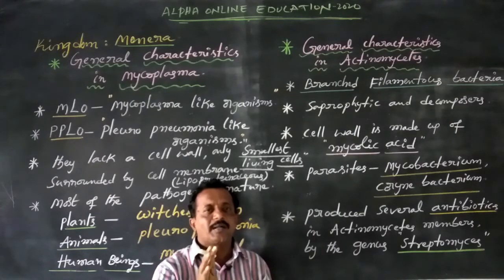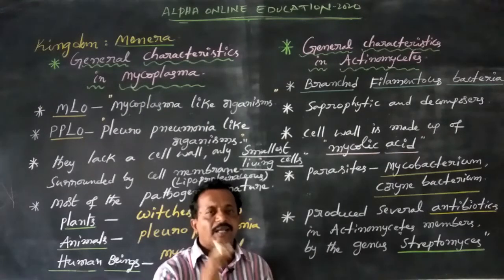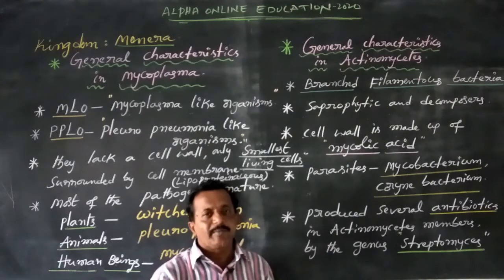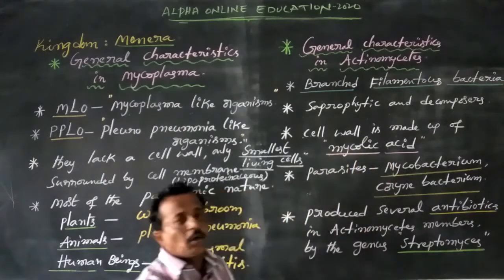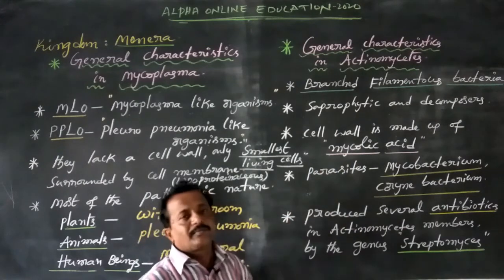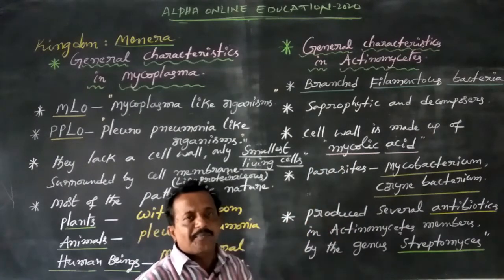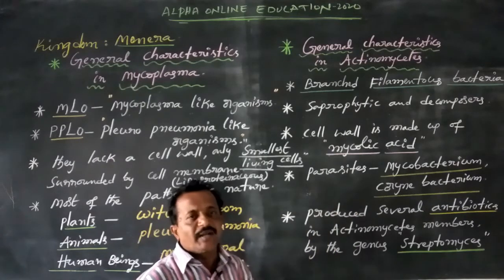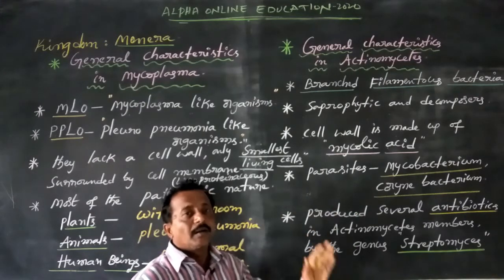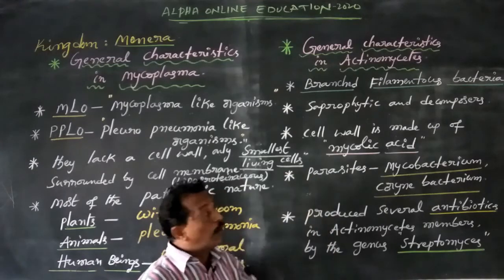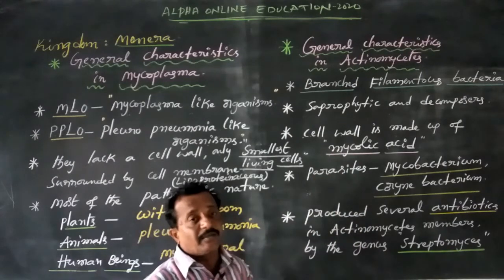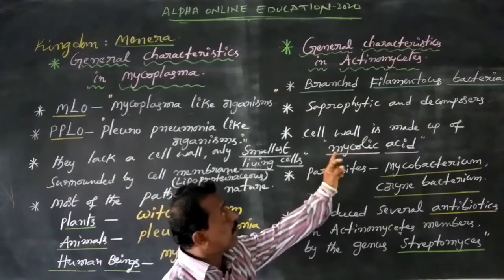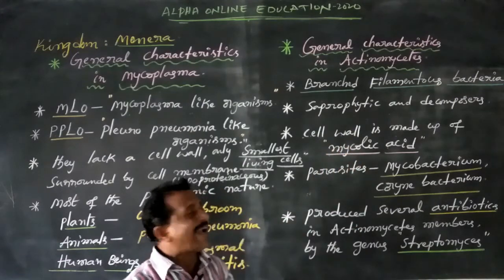But mycoplasma does not contain a cell wall, only a cell membrane. And the actinomycetes cell wall is made up of mycolic acid. This is a very important area. Archaebacteria cell wall is made up of pseudomurein. Eubacteria cell wall is made up of peptidoglycan or murein or muramic acid. But this one is mycolic acid. So dear students, the actinomycetes cell wall is made up of mycolic acid.